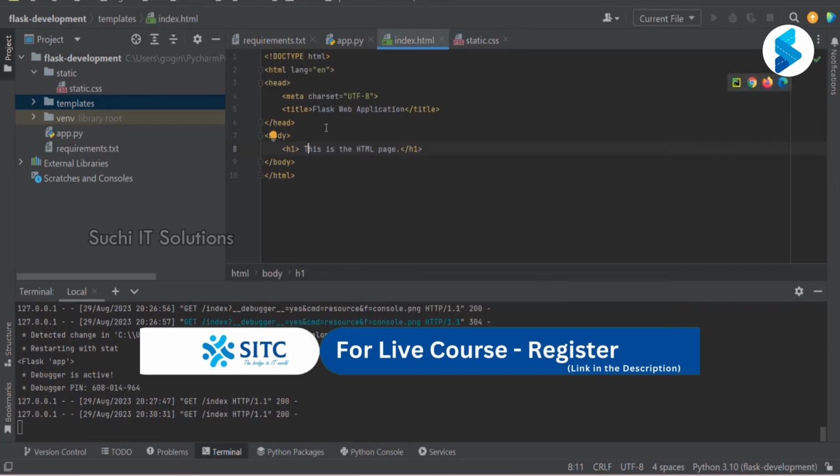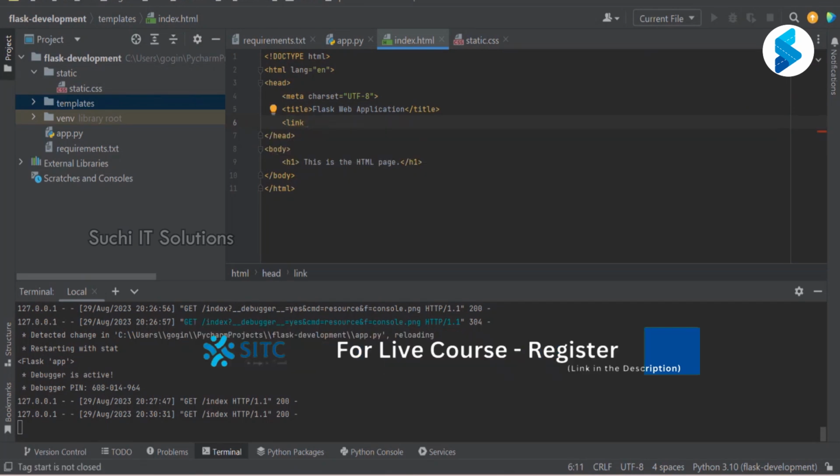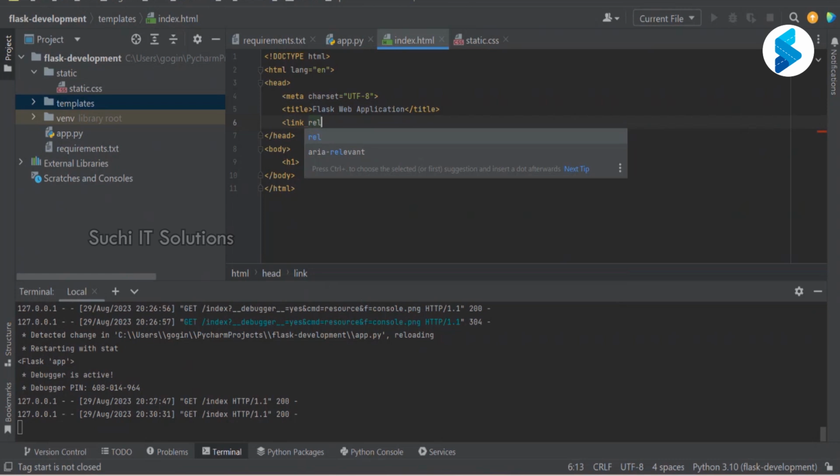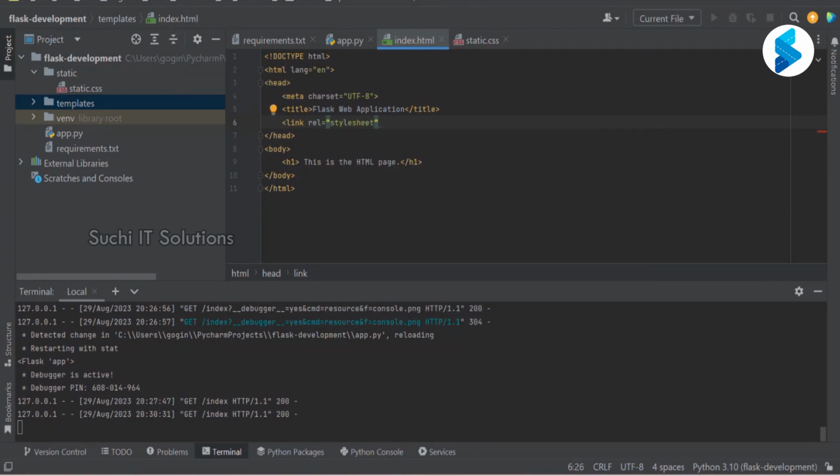No, I did not. So here in the head tag, I'm going to introduce my CSS. If I have to add any external CSS, I have to use a tag called link. And I'm going to say what is this? It is a style sheet, meaning it is a CSS. And where should it get the CSS from?